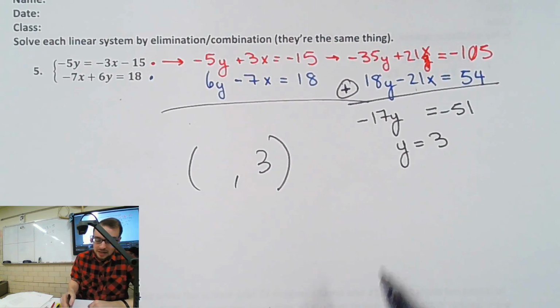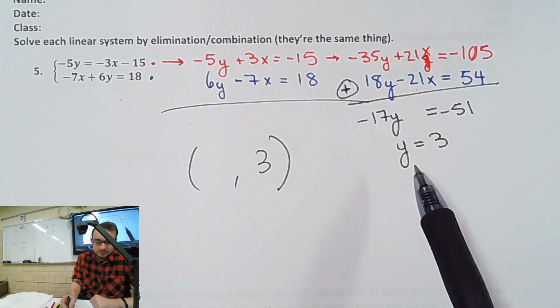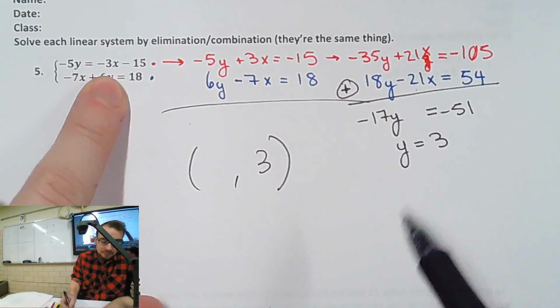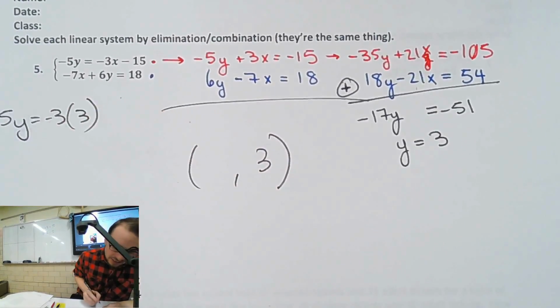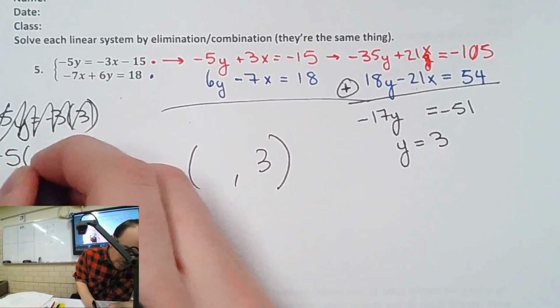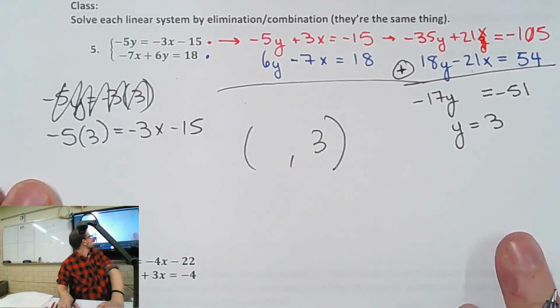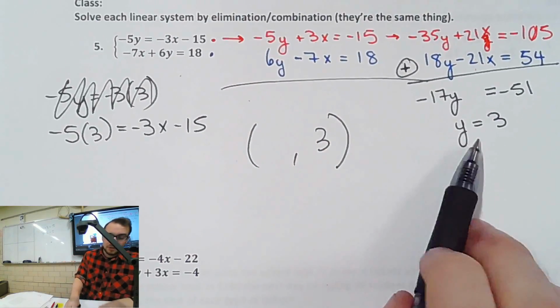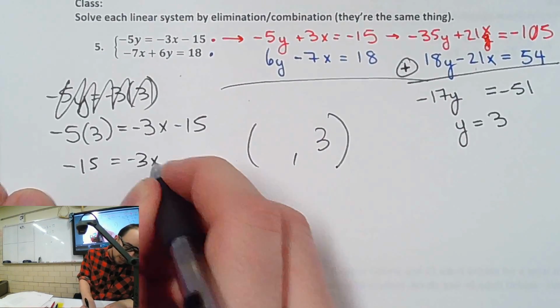That's right. So now that we know y is 3, we can plug it back in and get x. Which one do you want to plug it into? The top or the bottom? So you have y. Let's plug it into the top. Negative 5y equals negative 3x minus 15. Oh, my bad, I screwed it up. Negative 5 times 3 equals negative 3x minus 15, because we're plugging in 3 for y. So we get negative 15 equals negative 3x minus 15.